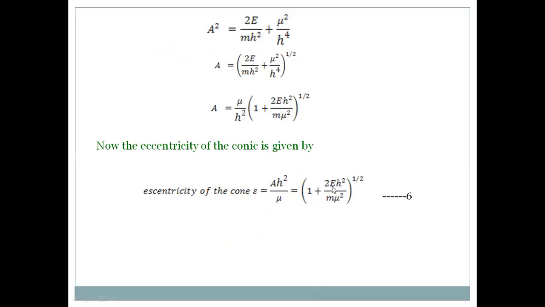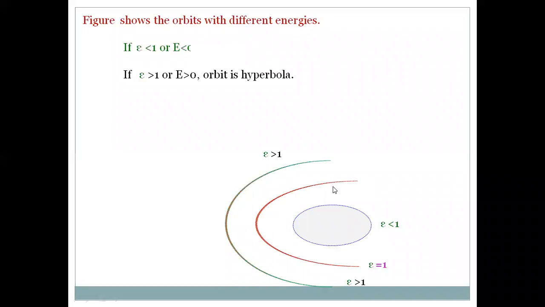If E is equal to 0, that is 1 plus 0 is 1, so epsilon is equal to 1. If E is greater than 0, that is 1 plus something, so epsilon is greater than 1. So depending on the E value, we can analyze this. If E is less than 0, epsilon is less than 1, the orbit is an ellipse. If E is equal to 0, epsilon is equal to 1, the orbit is a parabola. And if E is greater than 0, epsilon is greater than 1, the orbit is a hyperbola.